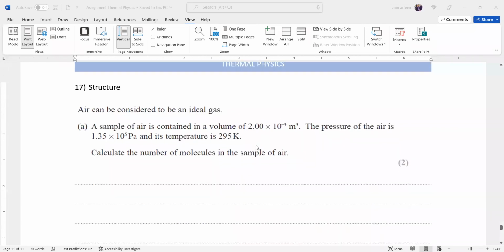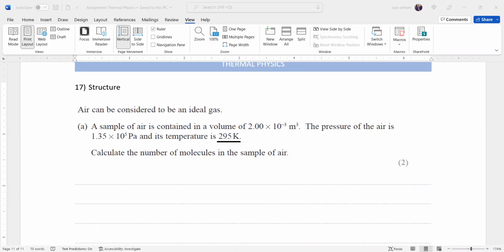So for this question, air can be considered as an ideal gas. So if we consider an ideal gas, we can apply the gas laws such as Boyle's, Charles's, and the pressure law. A sample of air with a volume of 2 exponent minus 3, a pressure is given, and temperature 298. Calculate the number of molecules in the air. So if we know the temperature, pressure, and volume, how do we find the number of